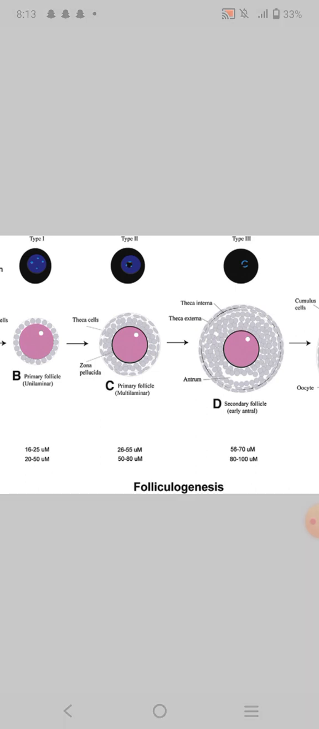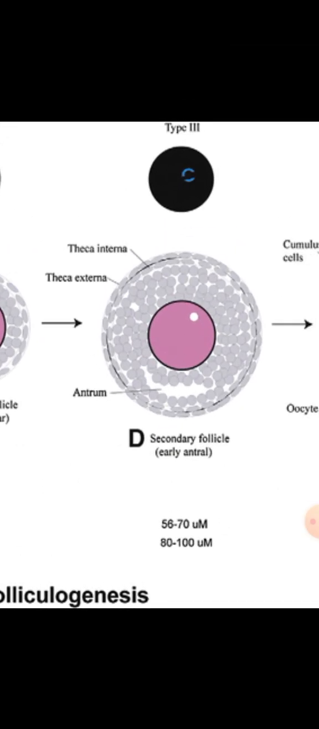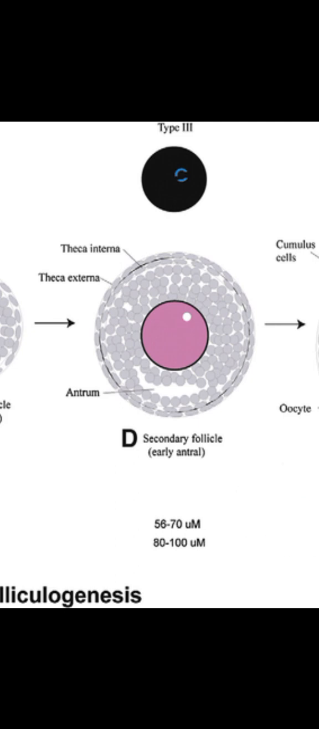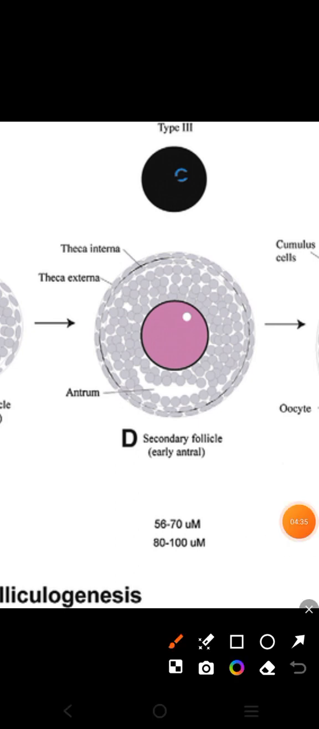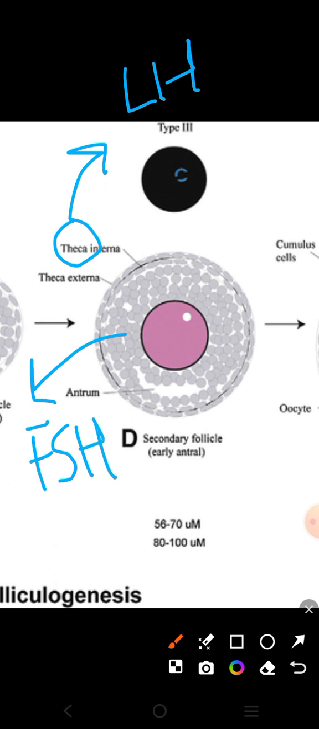Okay, now just focus on this structure, the secondary follicle. Whenever FSH comes, this theca layer responds to LH, and the granulosa cell layer responds mainly to the FSH. Remember it as well. Whenever FSH and LH are both released,